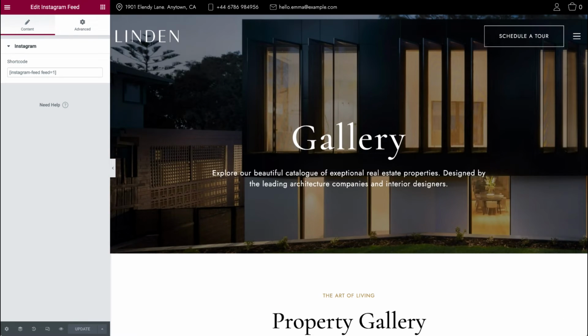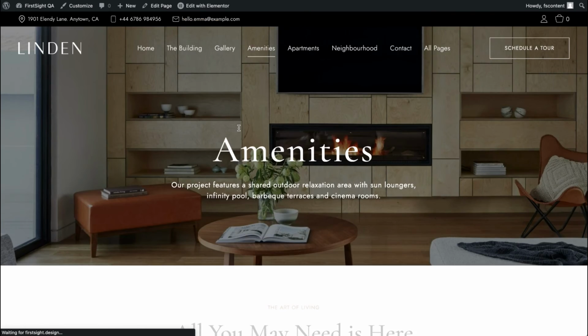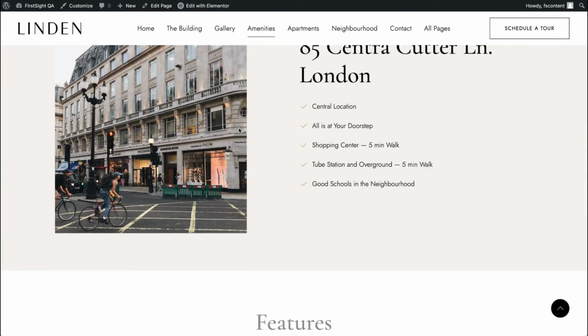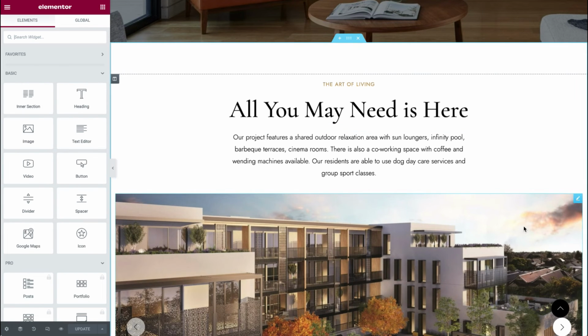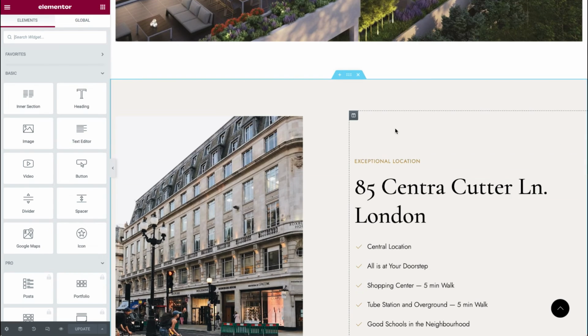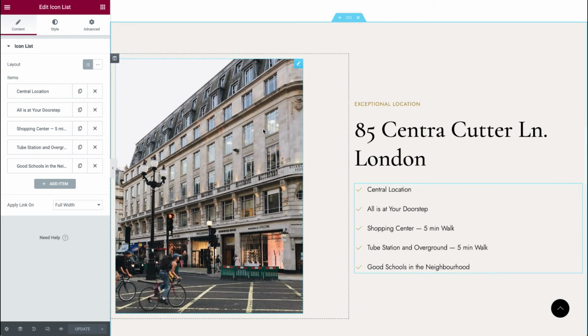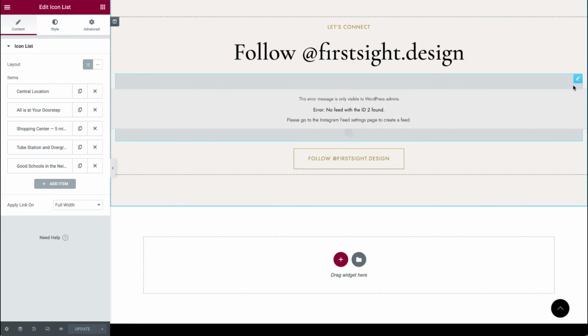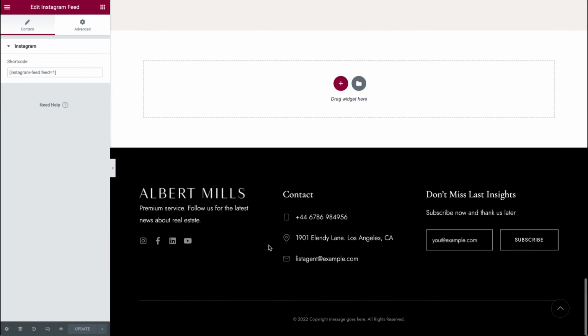Let's go back and let's see what we have next here. Amenities. This page is also created with Elementor, so go here, edit with Elementor, open the page in the page builder, and make changes you need. So let's quickly review. Here we have a slider, we have this simple block with a title, some items here, and an image, features, and Instagram, so nothing new here. Perfect.